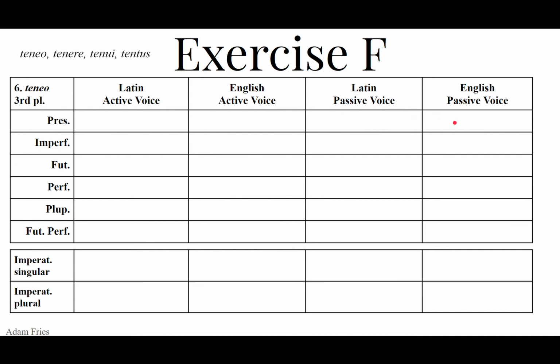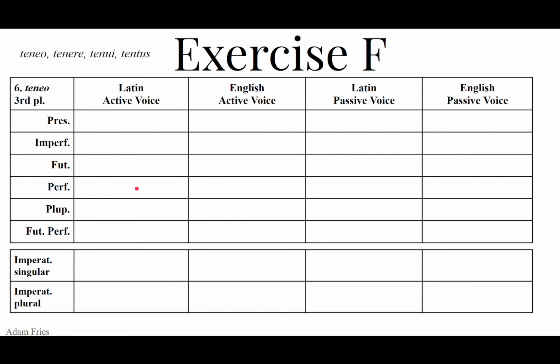They are being held. Imperfect, tenebant, they were holding. Passive, tenebantur, they were being held. The being is important, Ben. The future, tenebunt, they will hold. Passive, tenebuntur, they will be held.